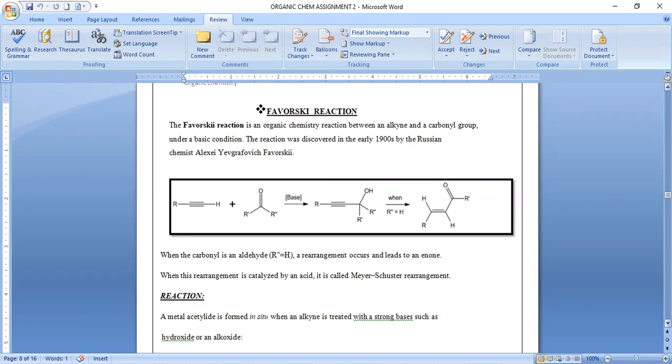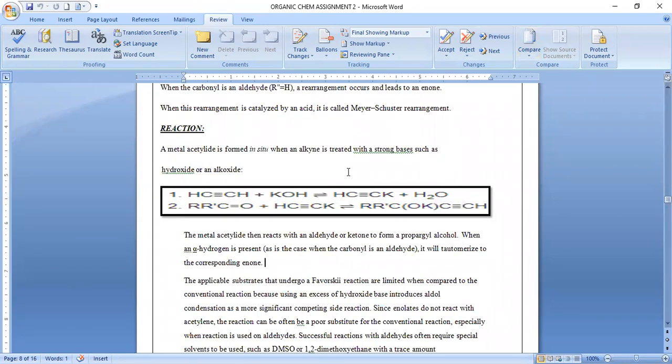A metal acetylide is formed when an alkyne is treated with a strong base such as hydroxide or alkoxide. We can see from this equation that when the alkyne is reacted with the strong base, it is converted into an acetylide.